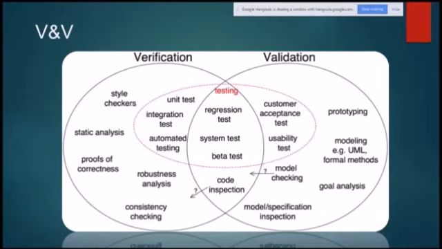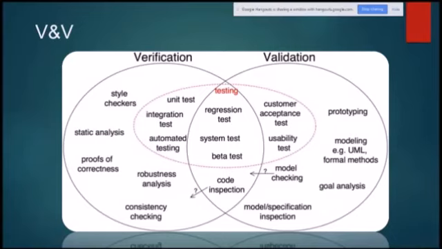And if we understand in terms of the terms which we have studied so far, we can understand this overlapping concept of testing or validation or verification. These circles and ellipses make things easier to understand. If you look at verification, we have style checkers, statistics analysis, proofs of correctness, robustness analysis, consistency checking, unit test, integration test, automated testing, regression test, system test, beta test, code inspection. All these come under verification.